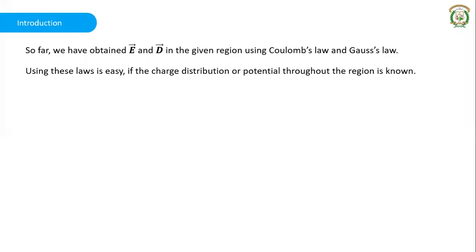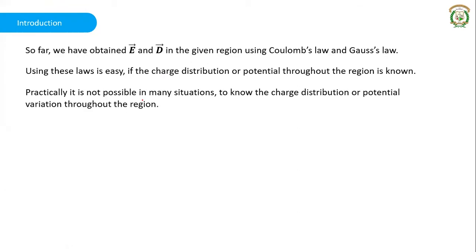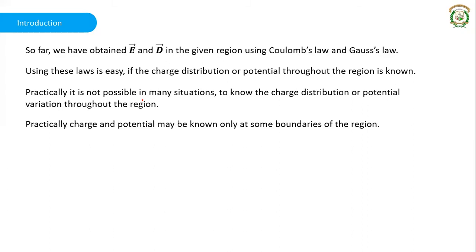Using these laws, it is easy for us only if the charge distribution or the potential throughout the region is known. If the charge distribution or the potential is known throughout the region, then we can easily use Coulomb's law or Gauss's law and find the electric field intensity or the electric flux density. But normally we will not know the charge distribution or potential in the entire region. Practically it's not possible to know them throughout the region, but they will be known only at some boundaries of the region.